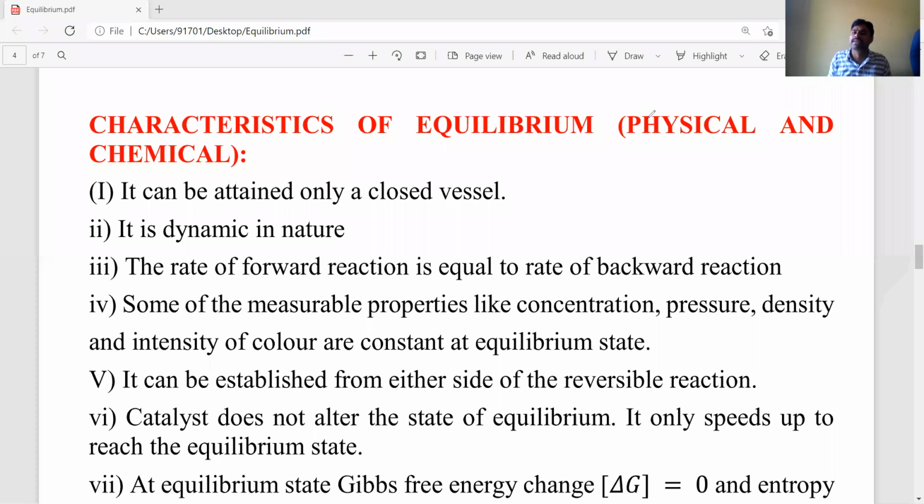Write any three important characteristics of physical equilibrium or chemical equilibrium. Like that, they are asking. Okay, students. So you have to remember all these points, very, very important.